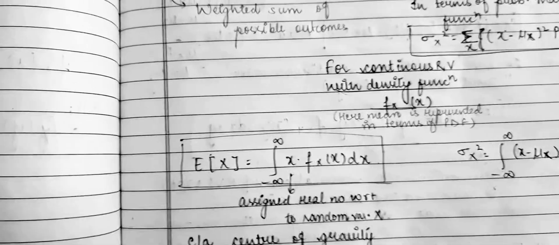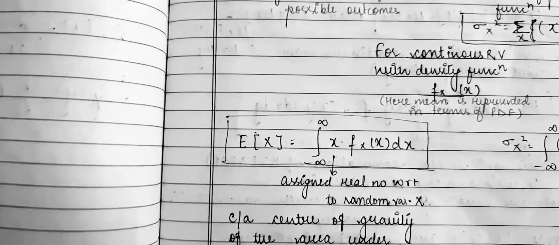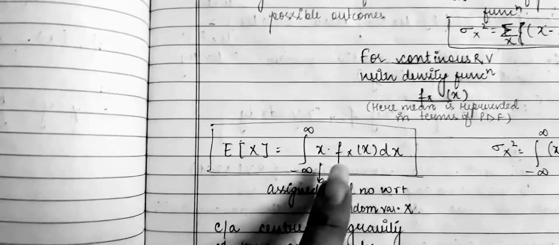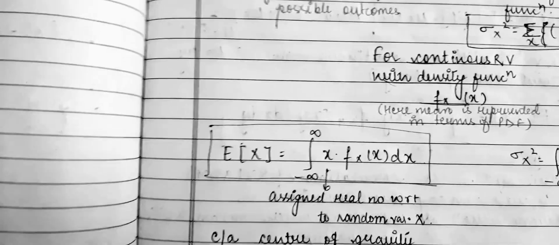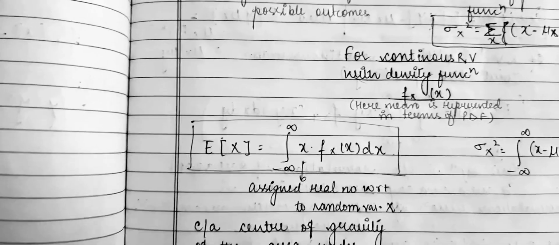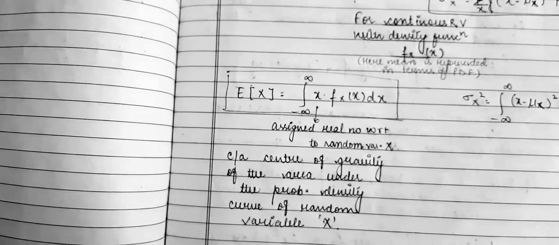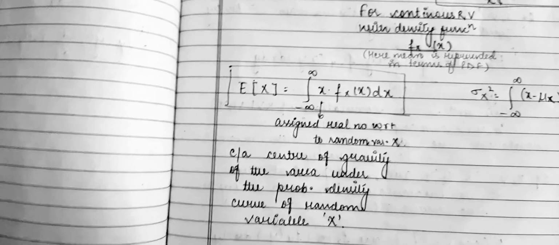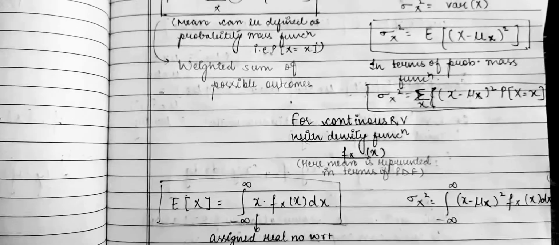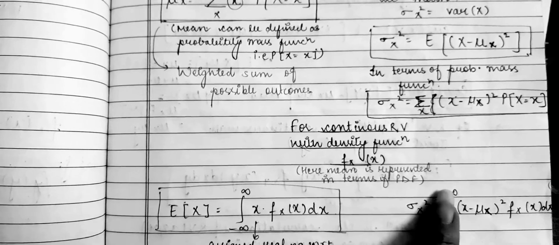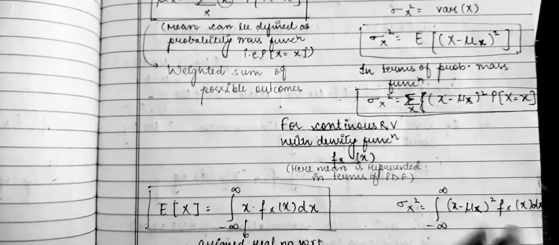Now coming on to the continuous random variable. Now in continuous random variable, your mean is represented mathematically as expectation x is equal to integral from minus infinity to infinity x fx dx. Here the assigned real number with respect to random variable x is called the center of gravity of the area under the probability density curve of random variable capital X. Now if we talk about the variance, your variance in continuous random variable is represented as sigma x square is equal to integral from minus infinity to infinity x minus mu x whole square fx dx.